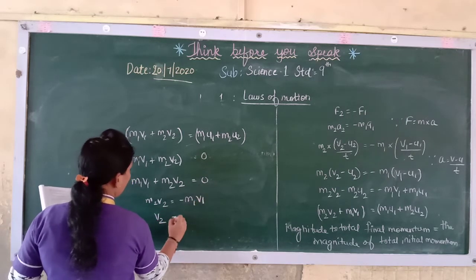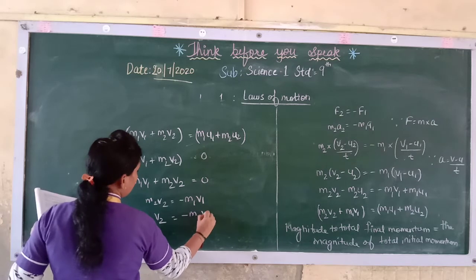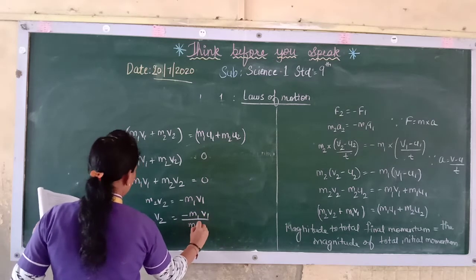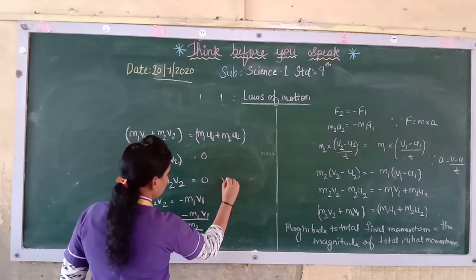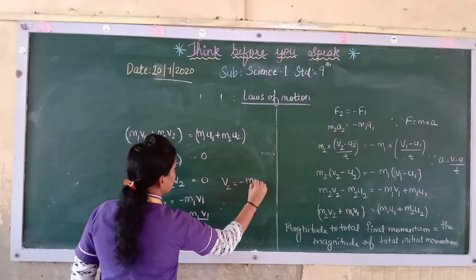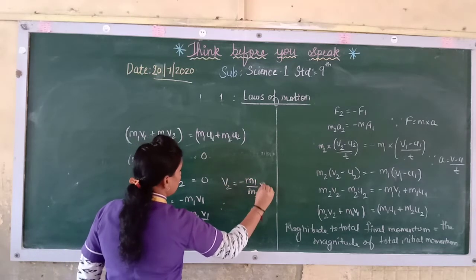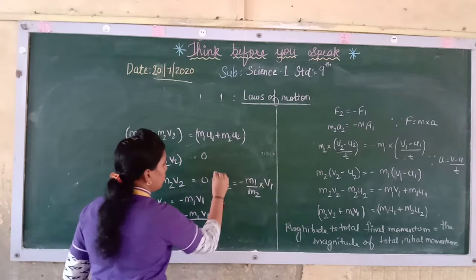So v2 will be minus m1 v1 upon m2. Therefore v2 is equal to minus m1 upon m2 into v1.